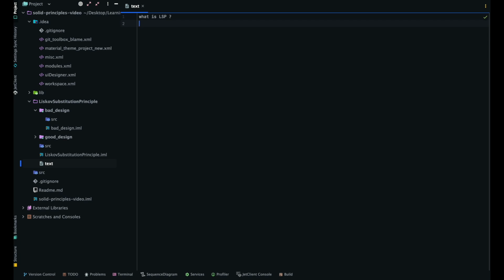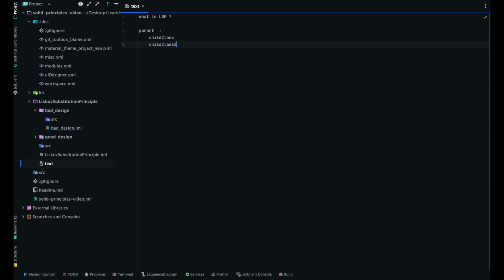The Liskov substitution principle is an object-oriented programming principle which states that a subclass, or child class, can replace its parent class or superclass without altering the program's correctness. What does it mean? It means there is a parent class, and for that parent class there are multiple child classes, or subclasses.